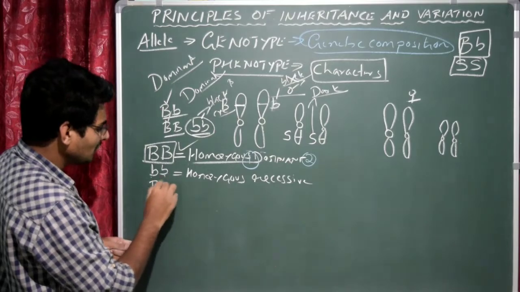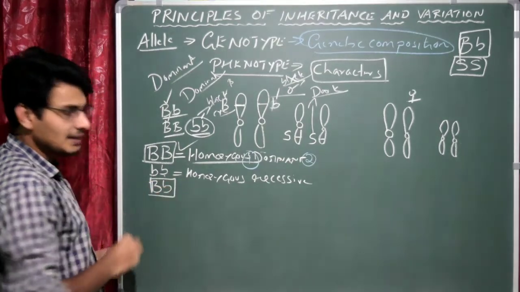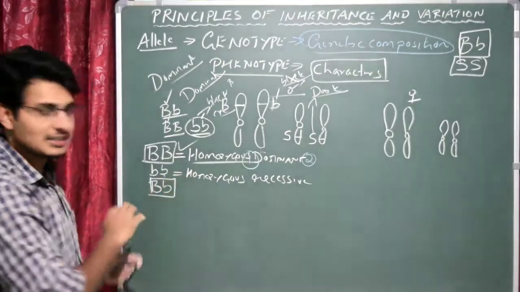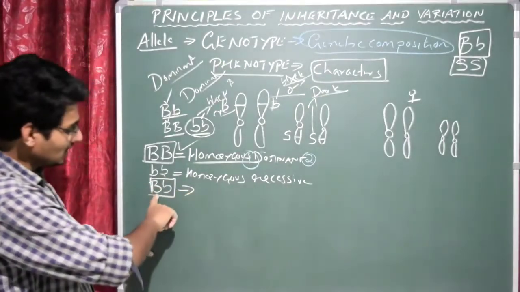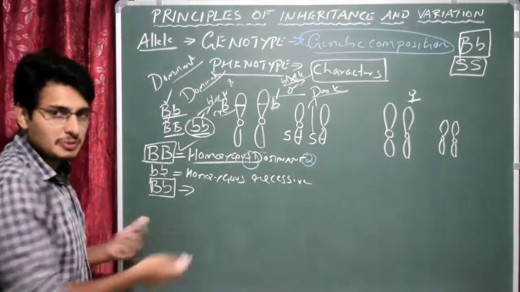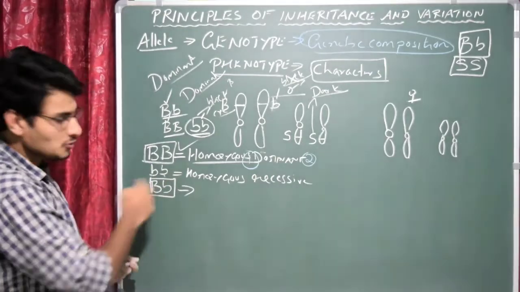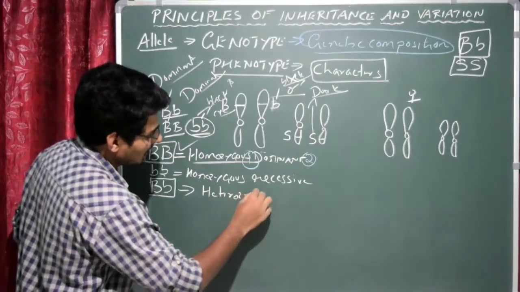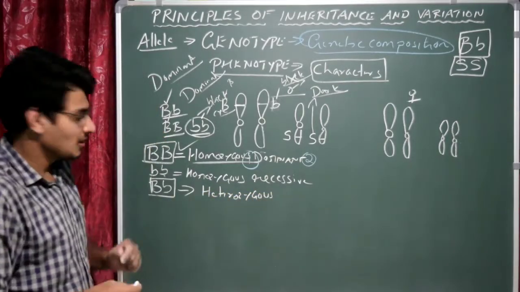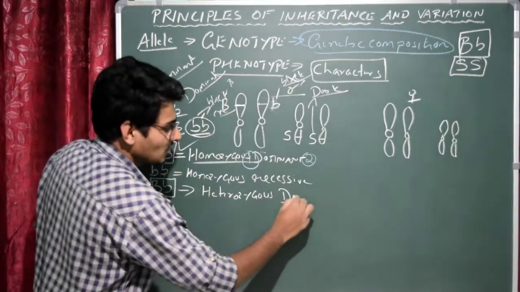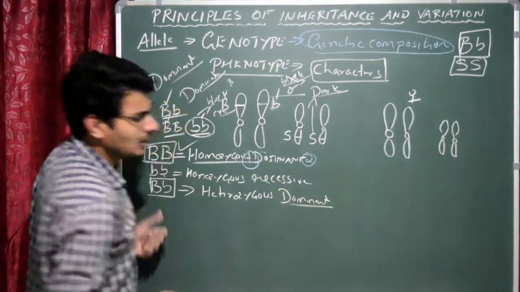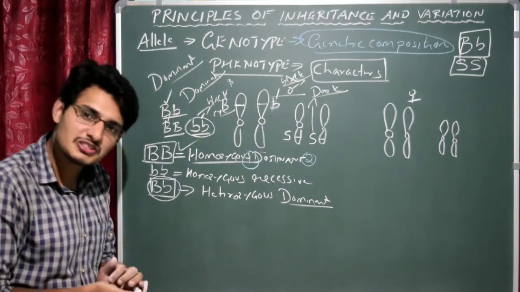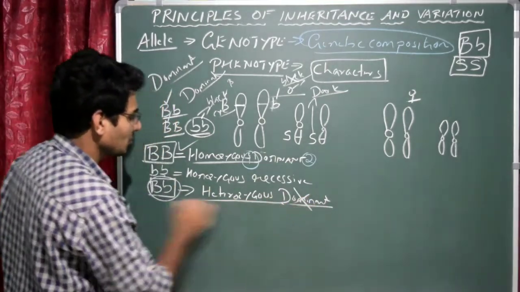At the same time, if we see the combination, these 2 alleles are entirely different. One allele is capital B, the other allele is small b. Then you could see the gene is one, but its expression is different. One is capital B, small b. As a result, it is heterozygous. Here capital B is there, so we could write it as dominant. But if I write dominant, it is confusing, because in certain organisms this condition sometimes becomes recessive also, so better avoid it. Just remember heterozygous condition.